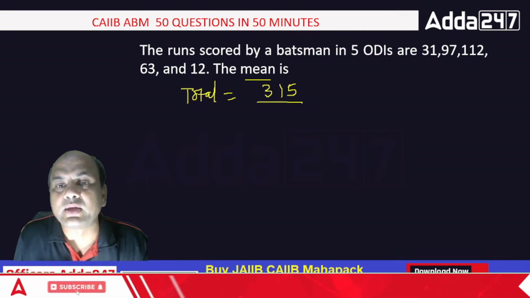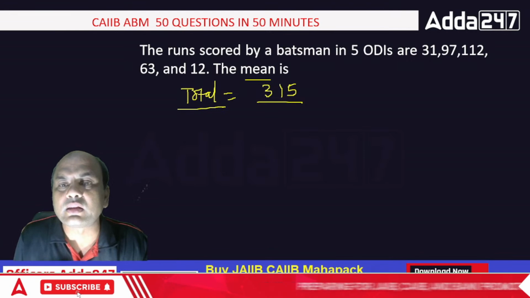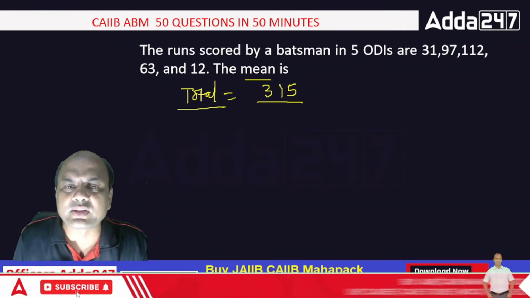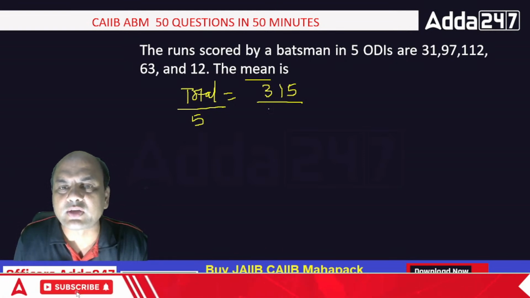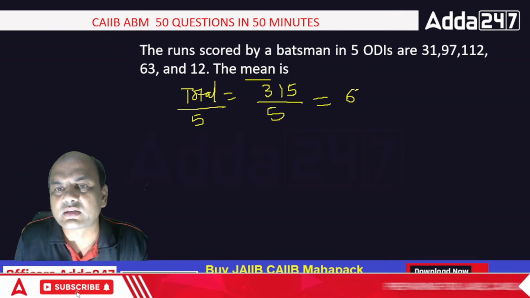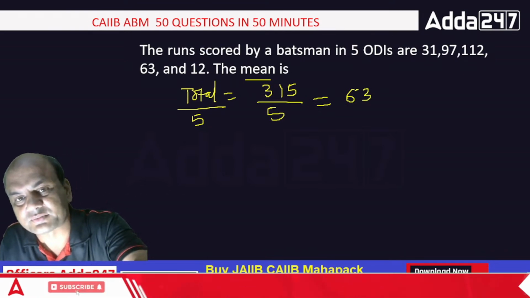Then what is the mean? Mean is the total divided by the number of elements. 1, 2, 3, 4, 5. So 5. 315 upon 5 is 63. So the mean is 63. That is the answer.